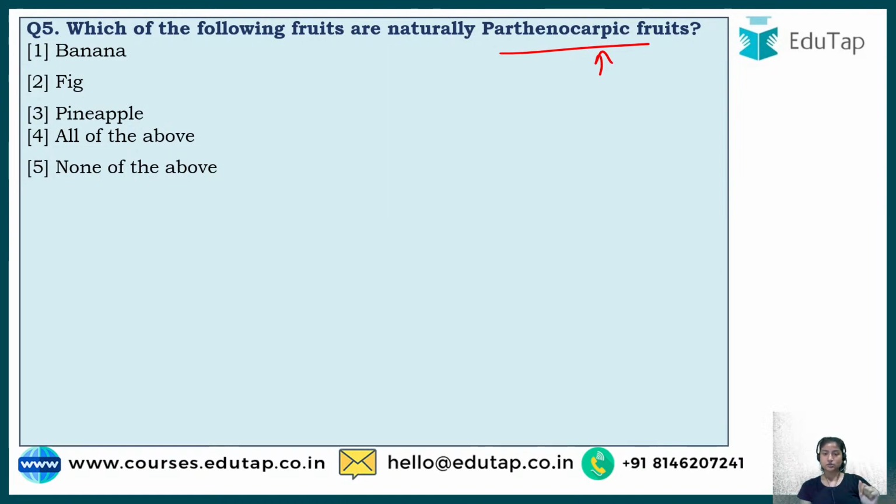To check if a particular fruit is parthenocarpic or not, note that parthenocarpic fruits are seedless in nature. So the correct answer to this is option number 4, that is all of the above.